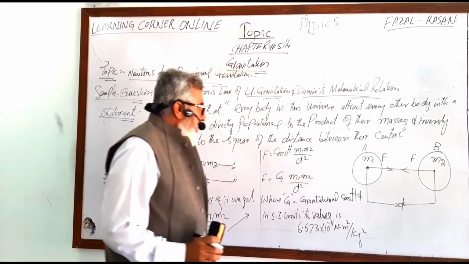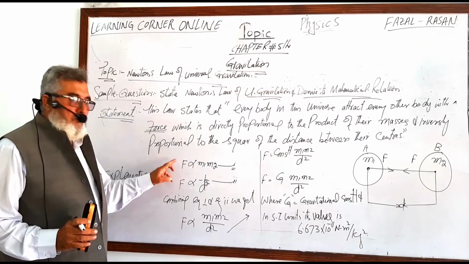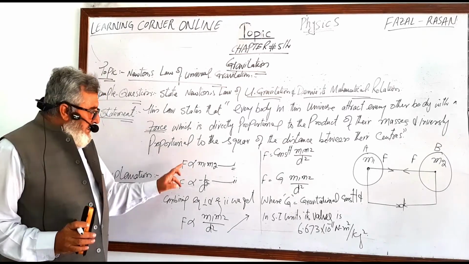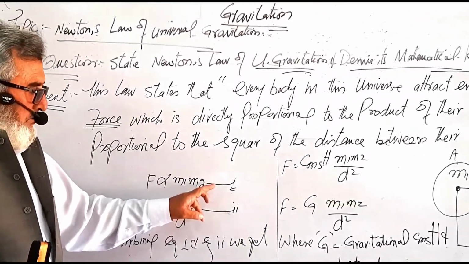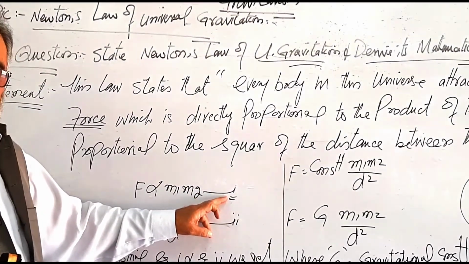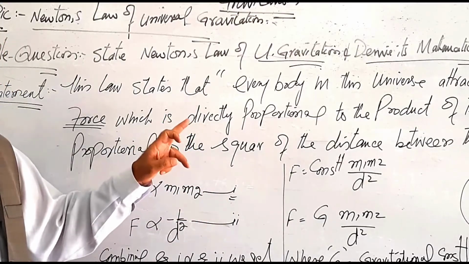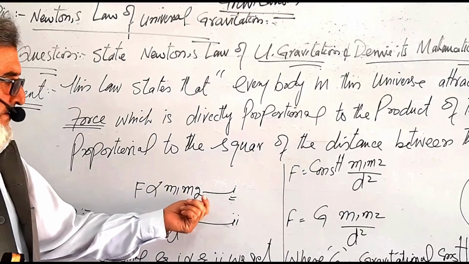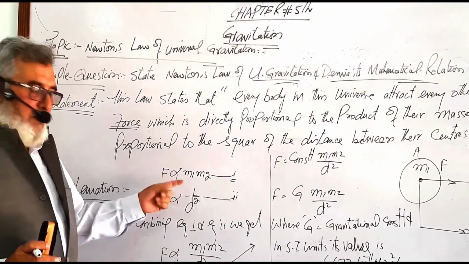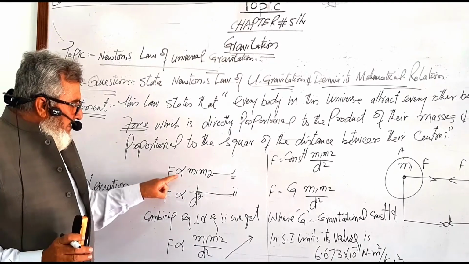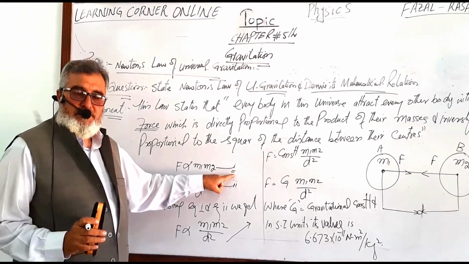Now, according to the statement, this force is directly proportional to the product of their masses. That is, F is proportional to m1 m2, which will be assigned as equation number first. Because this statement splits into two sections, the first section, that the force is directly proportional to the product of their masses, is equation number first.